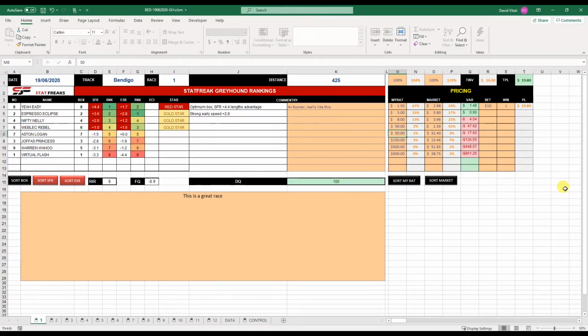As you adjust, it adjusts the market with you. If I don't like those runners, I try and get it as close to 100% as I can. Almost there. I don't like that one, so I might put $9. So that's how that works.